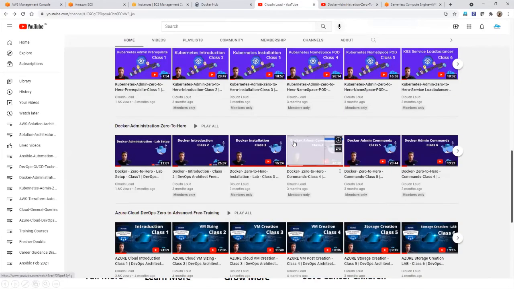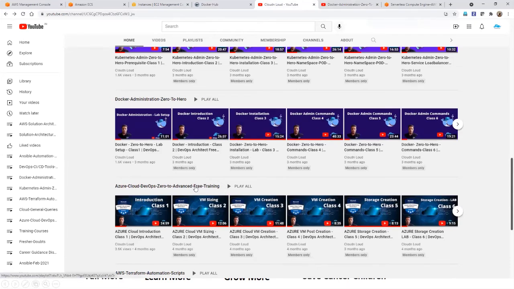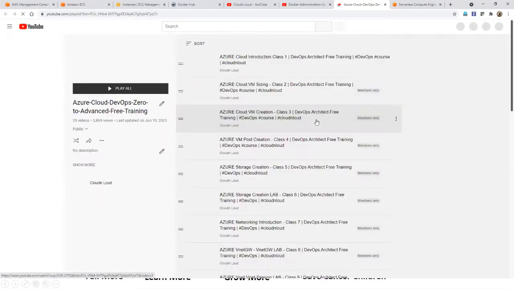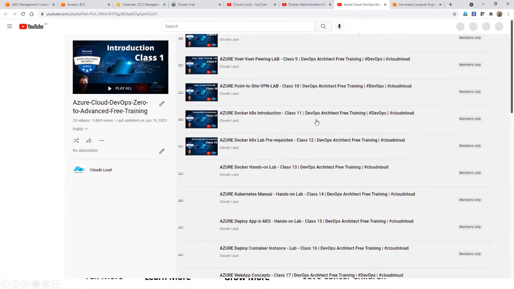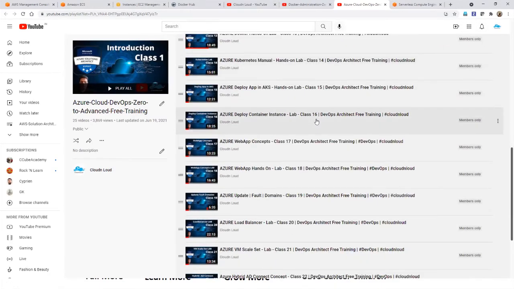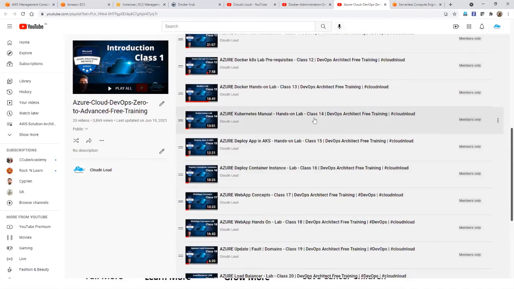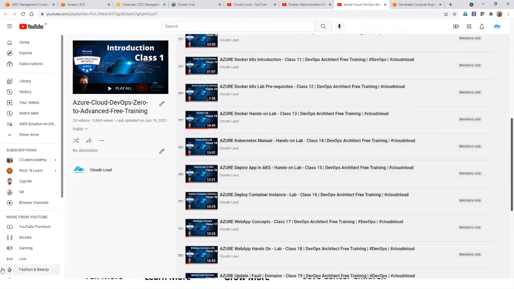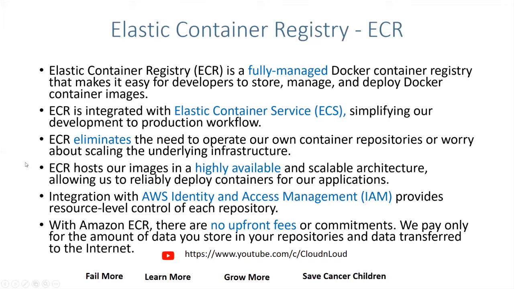Azure Kubernetes, Azure Docker. If you come down, there is Docker Kubernetes in Azure. You will get very detailed ideas, and if you know this, automatically you will get a good idea while doing Amazon Container, Amazon Kubernetes.